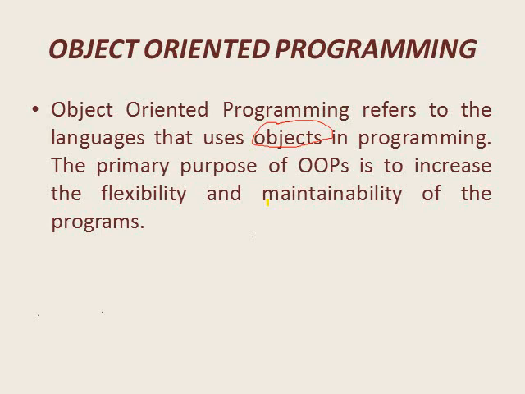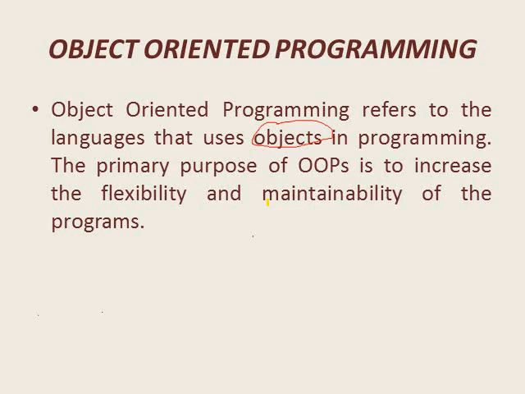So, my dear students, object-oriented programming is a programming style associated with the concepts of objects, classes, and some other concepts like inheritance, abstraction, polymorphism, encapsulation, etc.